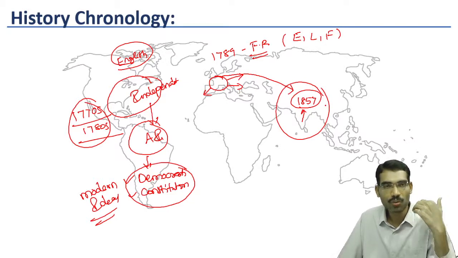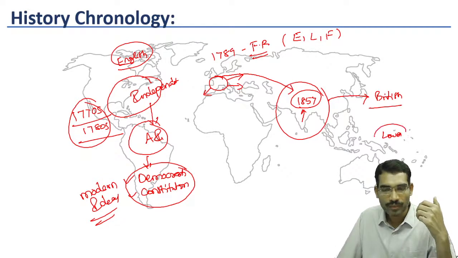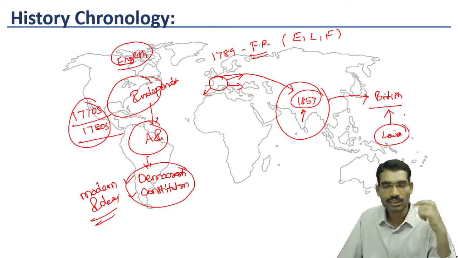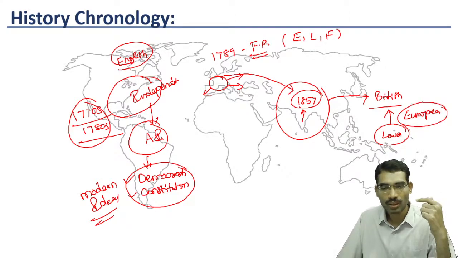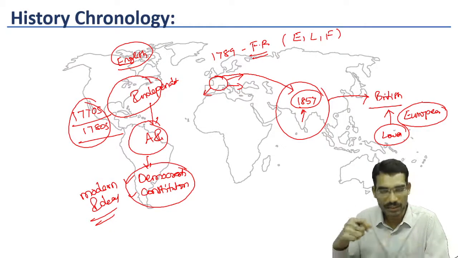Local people wanted more participation in governance, because the British were only giving very low posts as servants of the British Empire, while the higher offices were held by Europeans. Through this kind of administrative mechanism, the British were controlling the Indian subcontinent.